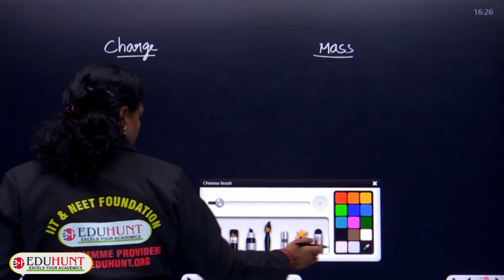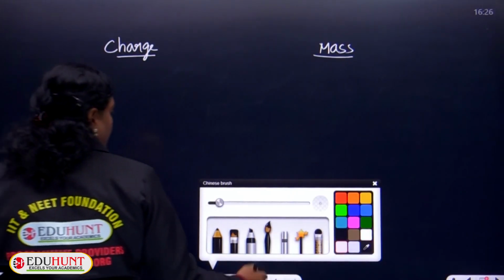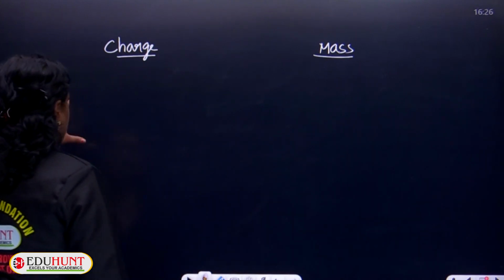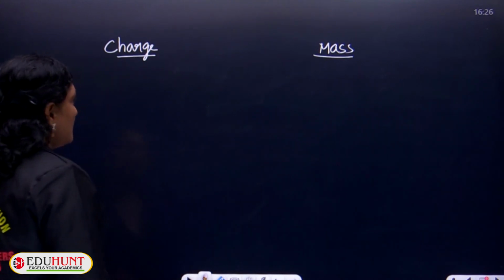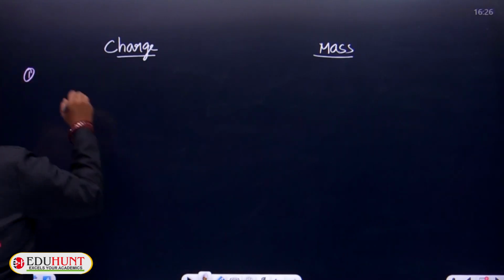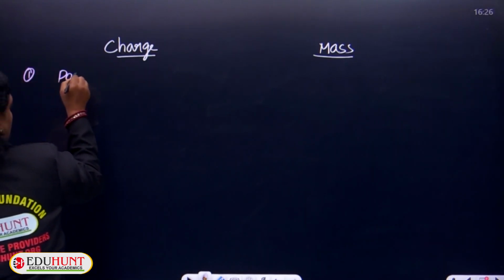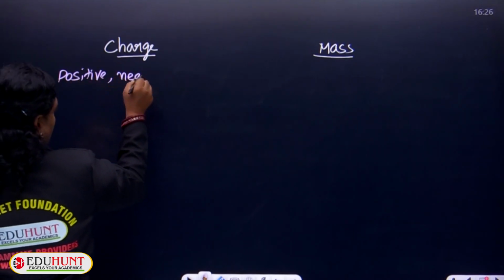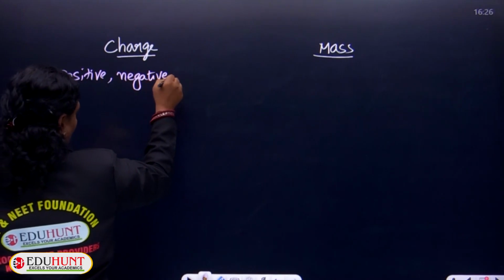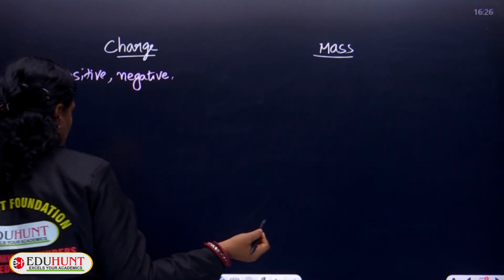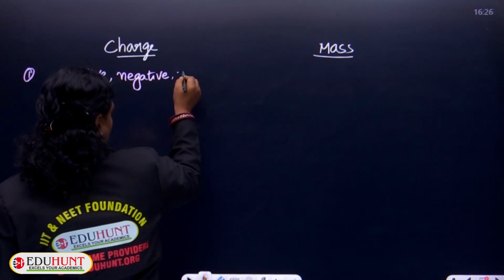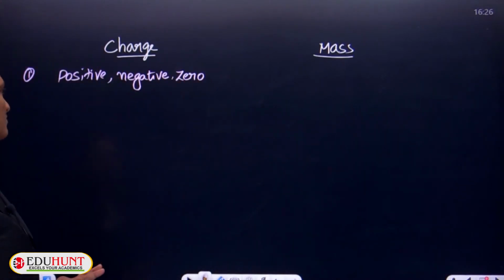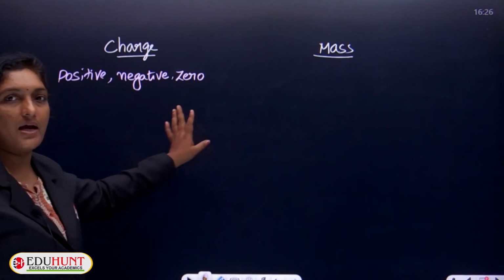First one, regarding the charge, electric charge. How many types of charges are there? There are 3 types of charges. One is positive charge, the other is negative charge, whereas one more is no charge, zero charge. So, in general, there exist 3 types of charges: positive charge, negative charge or neutral charge.